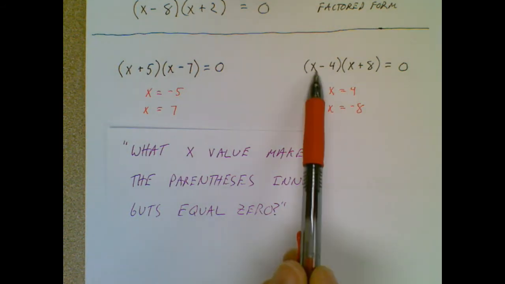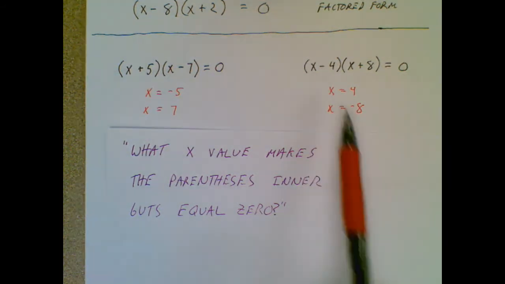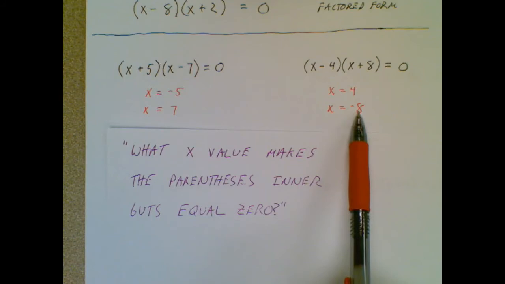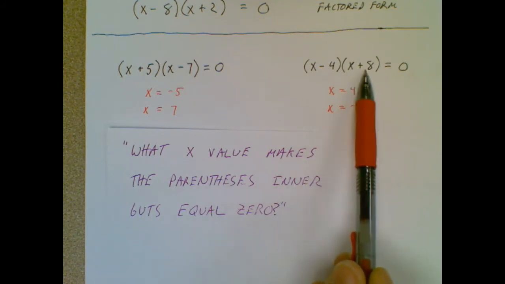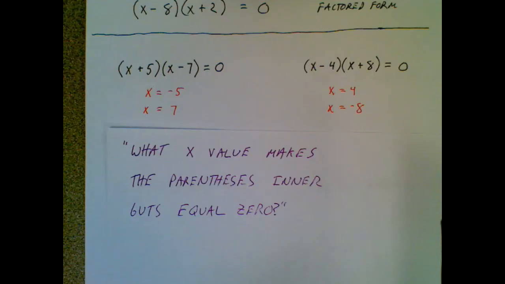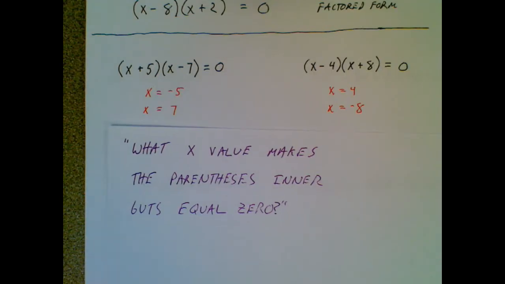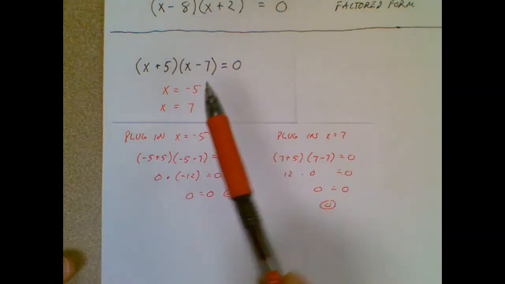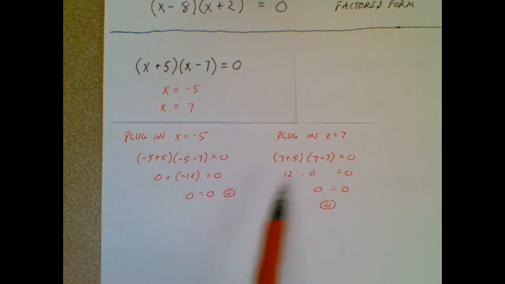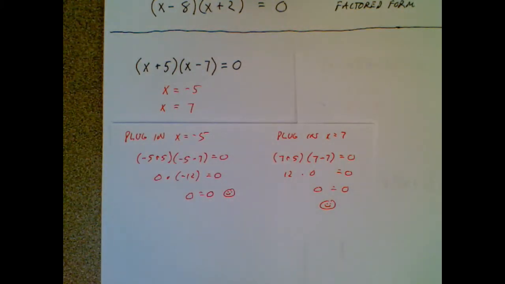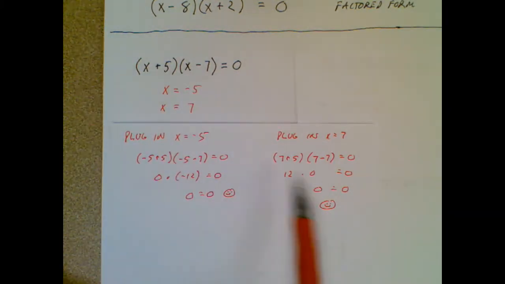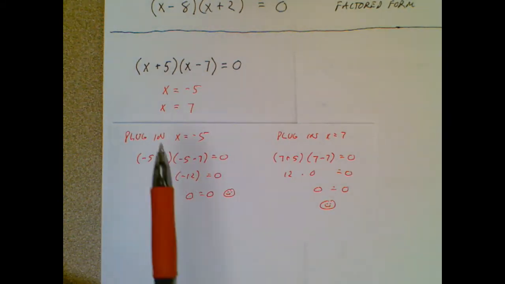If I put a 4 in here, that equals 0. Thus 4 is an answer. If I put a -8 in here, that equals 0. Thus -8 is an answer. So it's as easy as that, but I'm going to show you why this works. So we'll just look at this one. The thing I'm going to show you here is going to work with all of these, but as long as you trust the process, you don't need to go through with what we're going to do here.